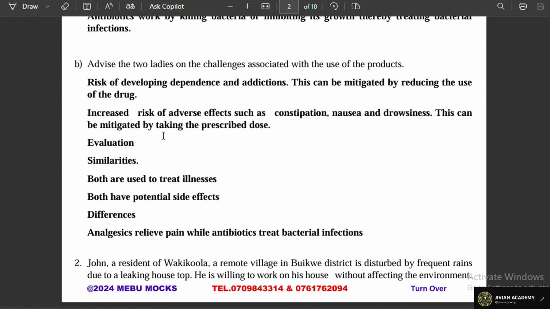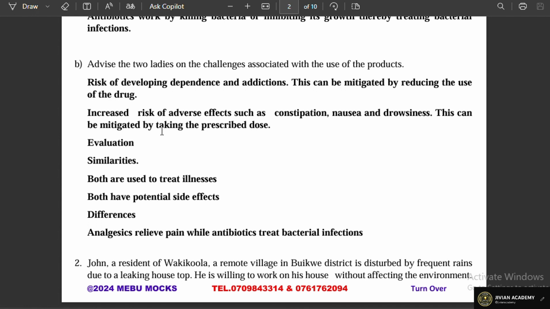You also go ahead and give the similarities of the two different categories and then the differences. And in this case, you are evaluating the product. So you are looking at the risk of developing dependence and addiction, someone getting used to a particular drug. And this can be mitigated by reducing the use of the drug.